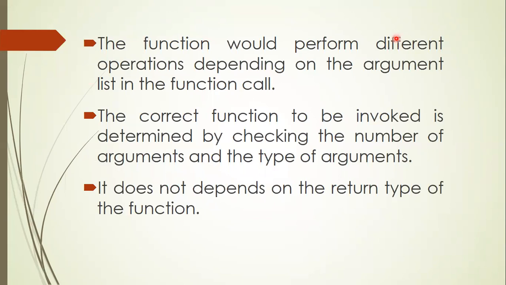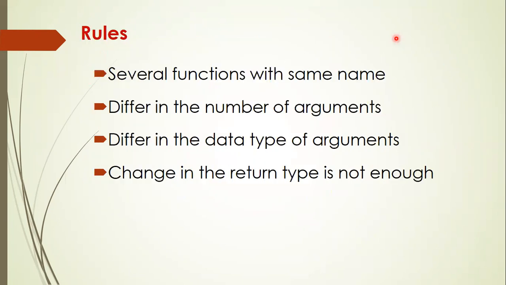Second one is also taking int only as argument, but the first one is returning float type and the second one is returning character type. Means there the difference is not in the number of argument or the data type of the argument. There the difference lies only in the return type. In that case, we cannot say that they are overloaded. Okay? So you should follow some rules for overloading a function.